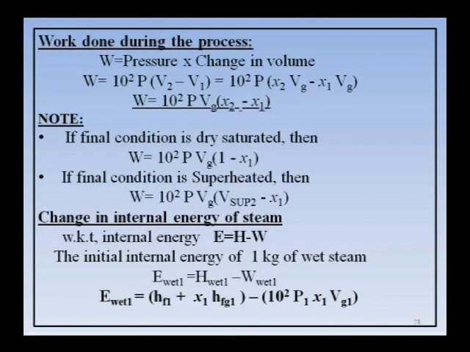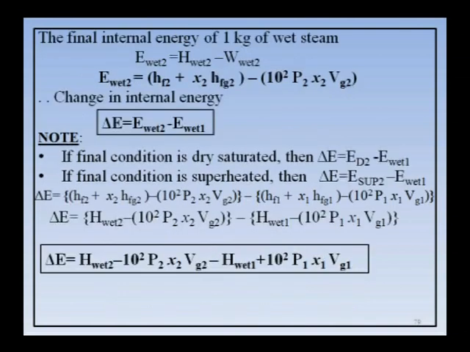So, observe the relation 1 minus x1. Suppose the final condition is superheated, in place of x2 Vg2 we are taking V sup 2, because the steam is superheated. So, that 2 changes depending upon the condition. Next we go to change in internal energy. You know that E is equal to H minus W, that is E wet 1 is H wet minus W 1, assuming initial condition is wet and assuming final condition is also wet.